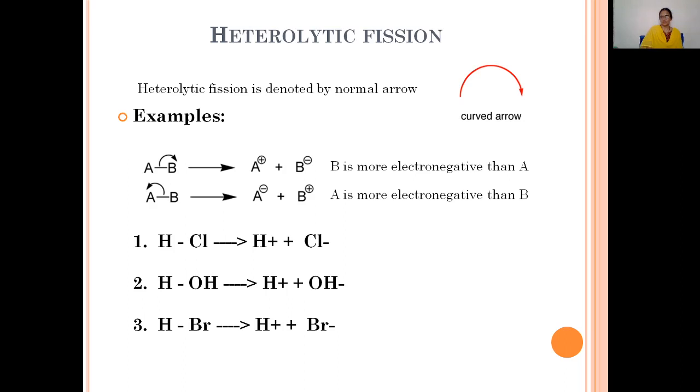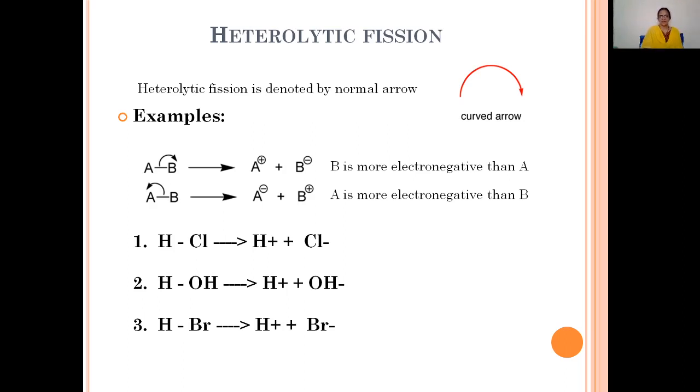Positive ions produced during heterolytic fission are called electrophiles, and the negatively charged ions are called nucleophiles. So two types of ions are produced: positively charged ions are called electrophiles and negatively charged ions are called nucleophiles.